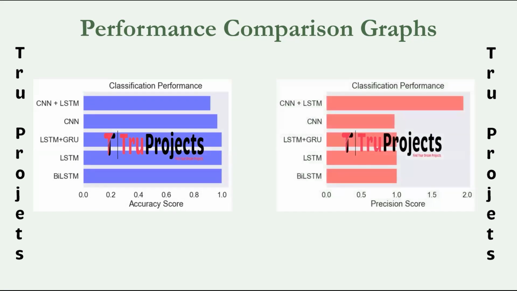This is the precision score comparison graph. It is the ratio of correctly predicted positive observations to the total predicted positives. It evaluates the accuracy of positive predictions.